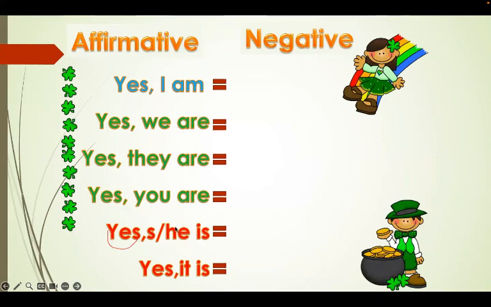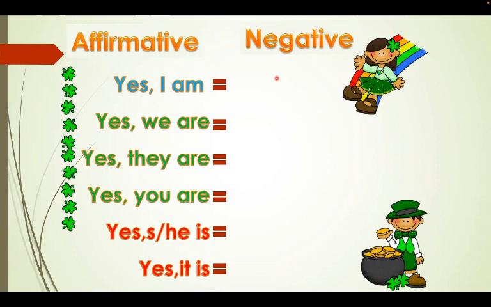Okay. Is he dancing? Yes, he is, or yes, she is. It is. Is it working? Yes, it is. Okay. Now let's have a look at the negative form.